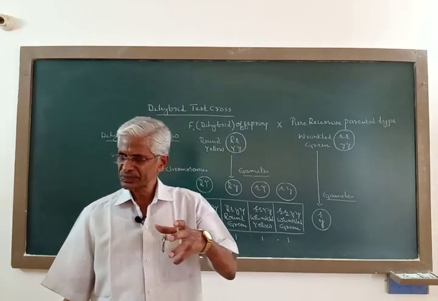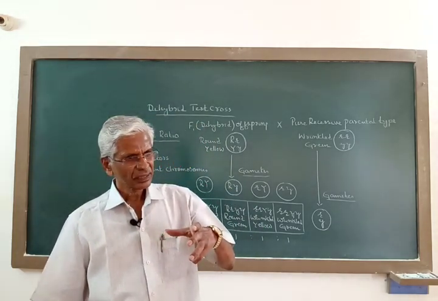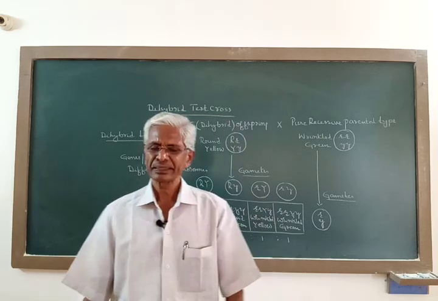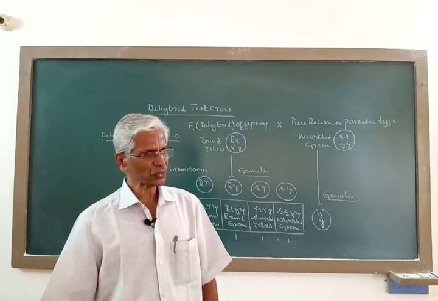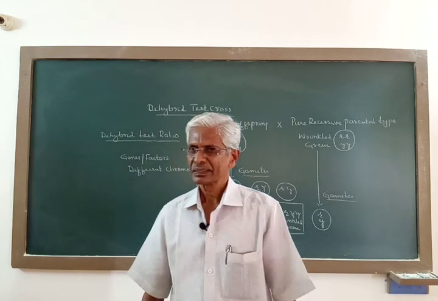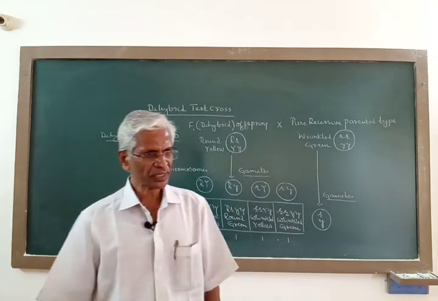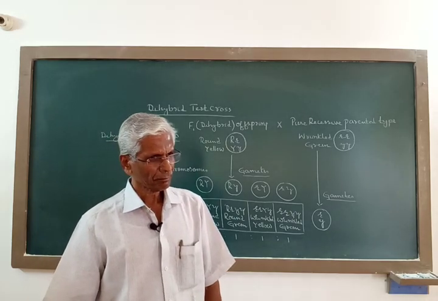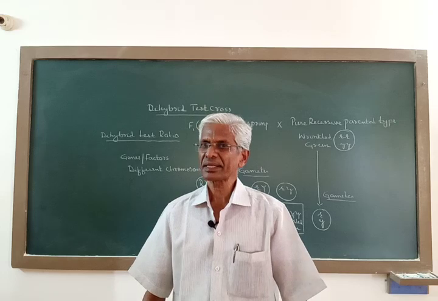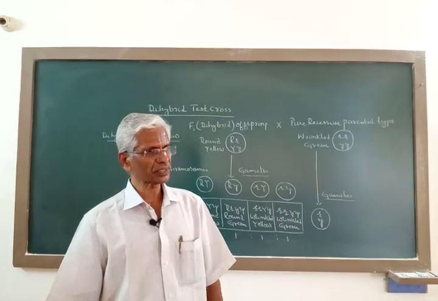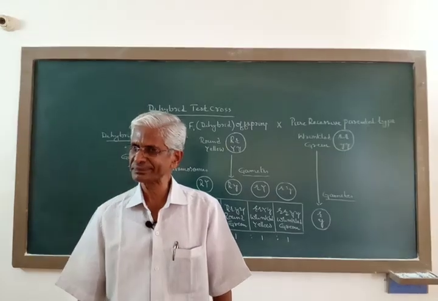Some of these genes were carried by different chromosomes, and some of these genes, even though they are present on the same chromosome, assorted during gamete formation due to crossing over, and recombination resulted.